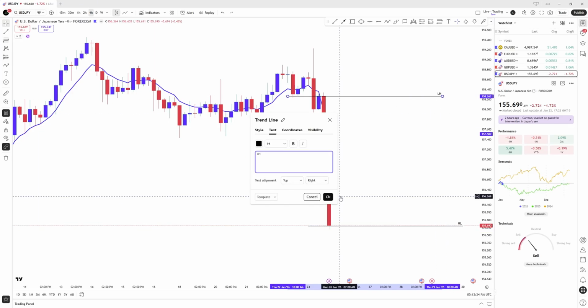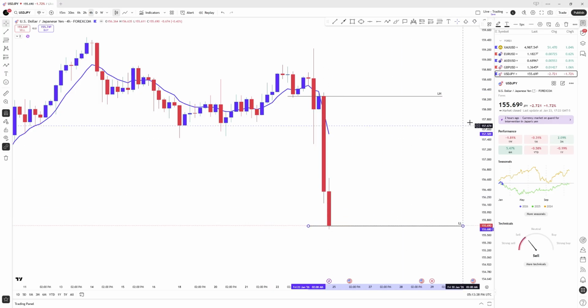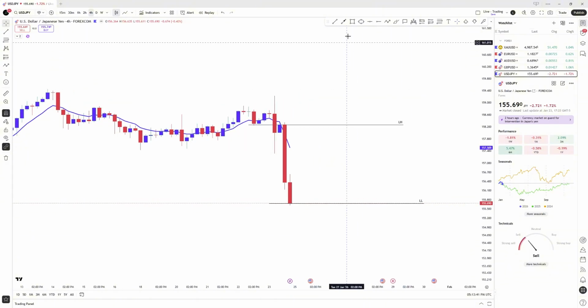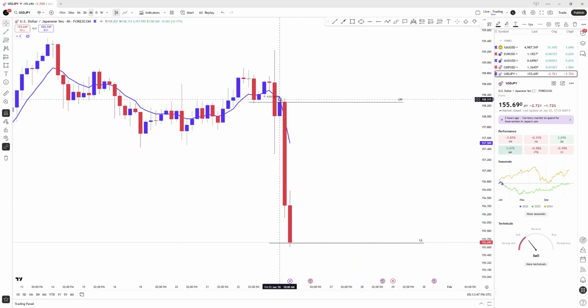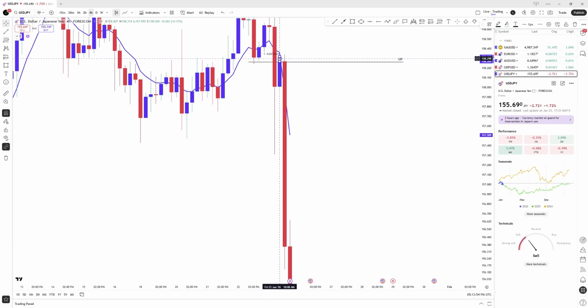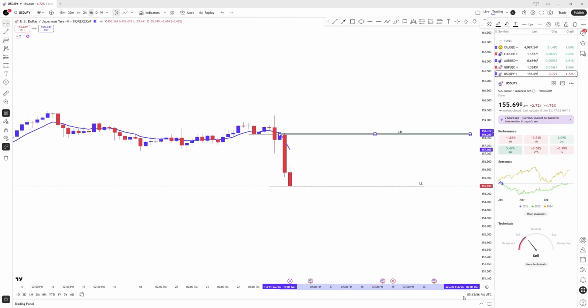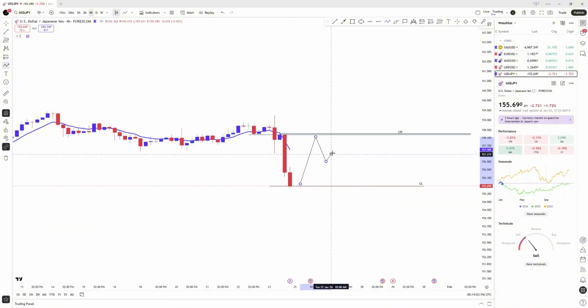What I'm expecting for this to do is have a pullback again into this zone. I would like for market to come back to this zone, retest, and continue the downtrend.